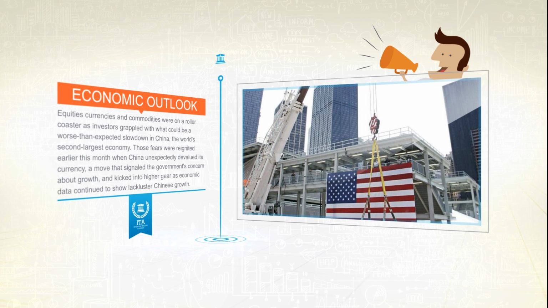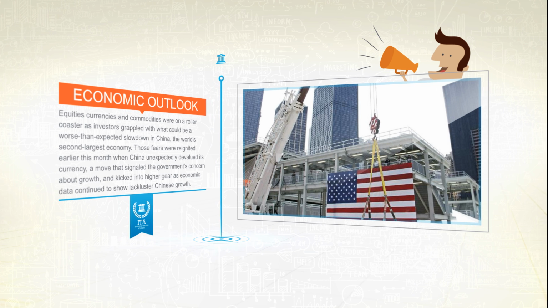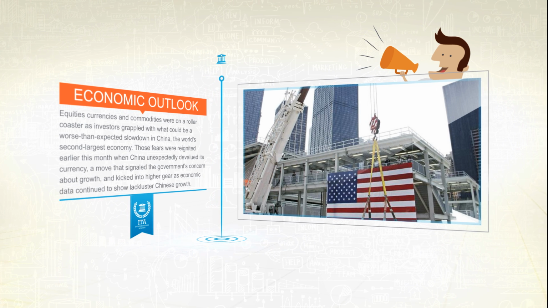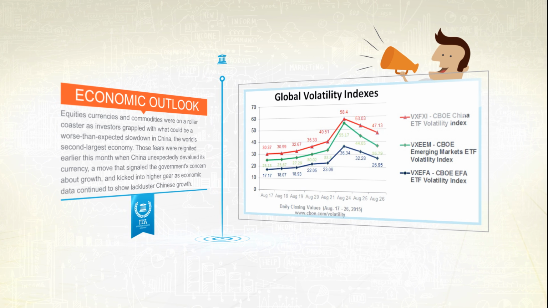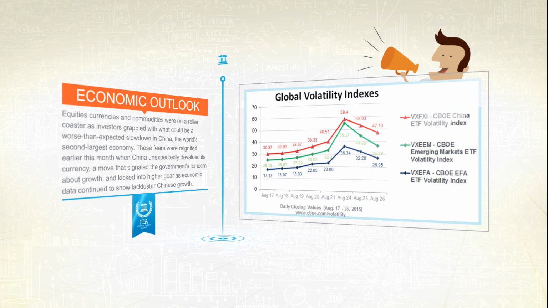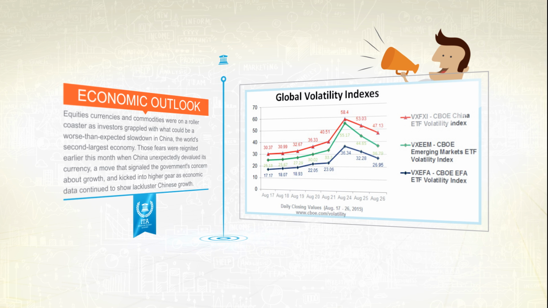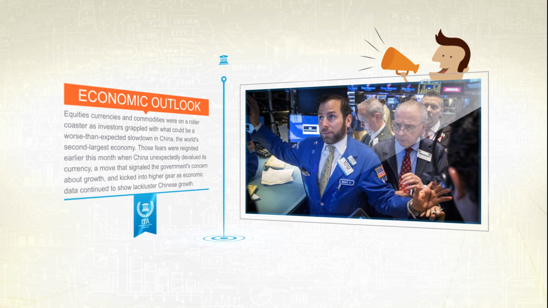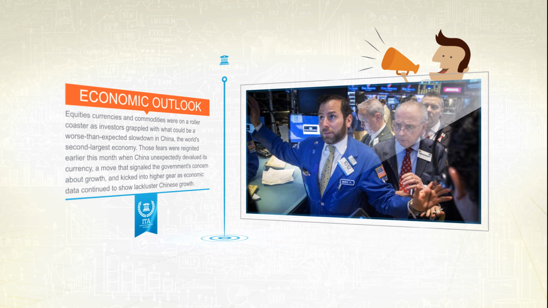Late last week, Federal Reserve members seemed to turn back around to supporting a September rate increase after the US GDP soared above expectations. The CBOE Volatility Index rose 5.5% to 27.53 on Friday, remaining above its 10-year average of about 20 for the sixth session in a row. The VIX is based on the S&P 500 options that investors tend to rush to when they're fearful of a pullback.